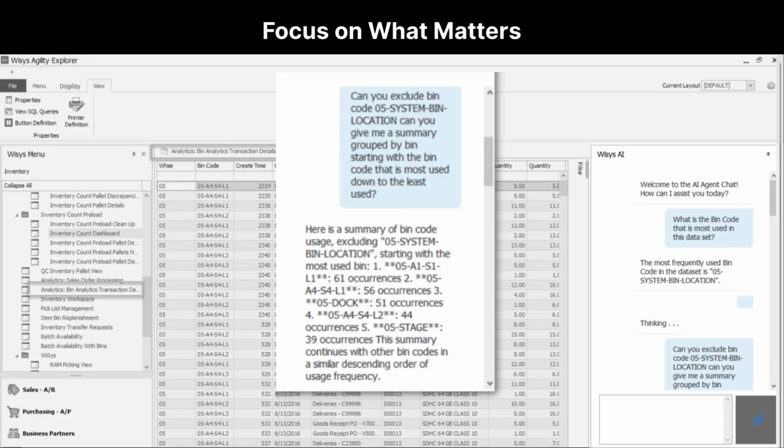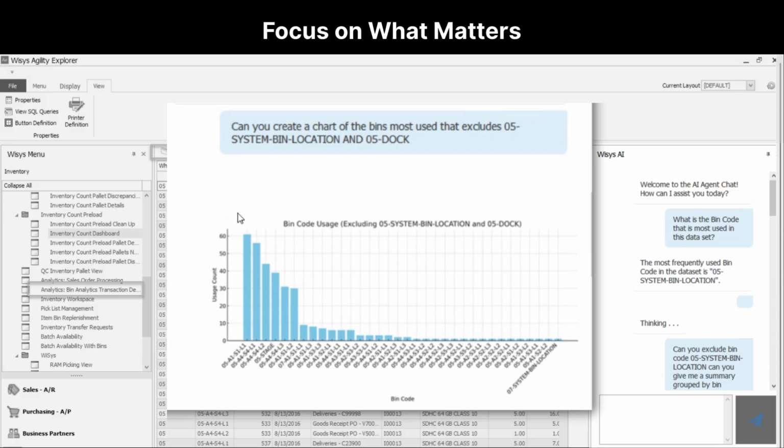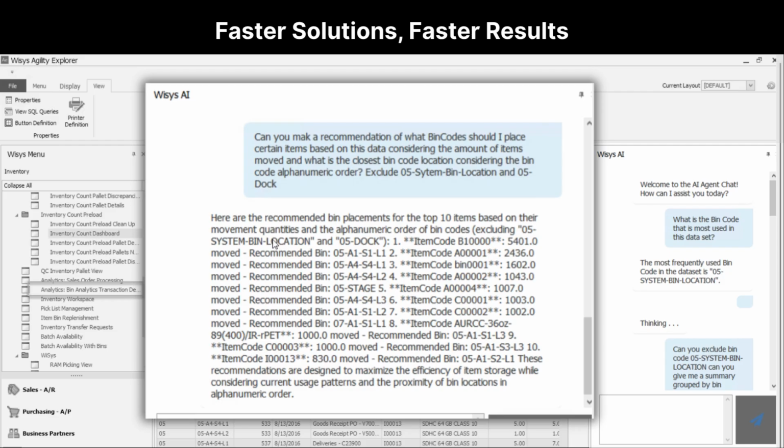We can refine the data, excluding system and staging bins to focus only on storage bins. Then, ask for a visual overview to see the bigger picture of warehouse activity. Finally, we ask the AI to recommend solutions based on your data. In moments, you have the knowledge to optimize warehouse and inventory space.